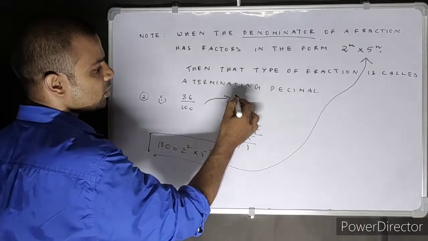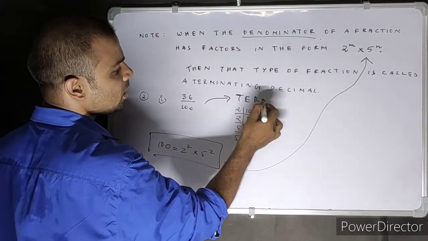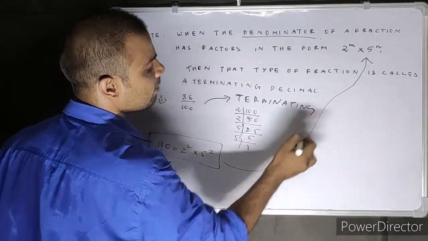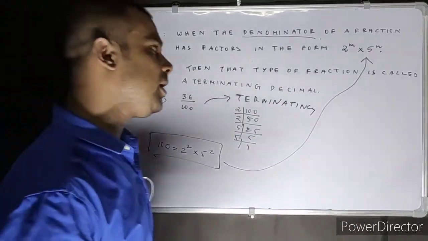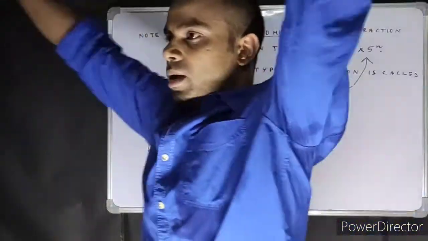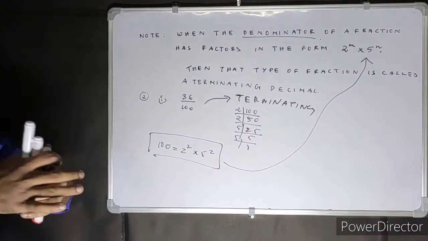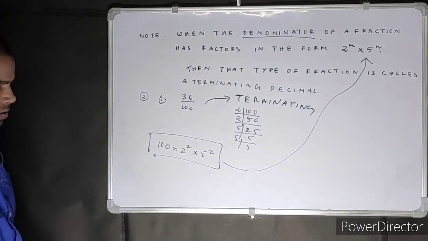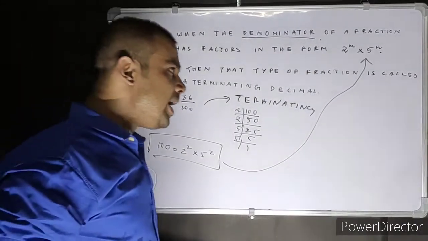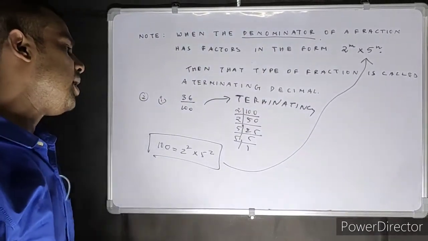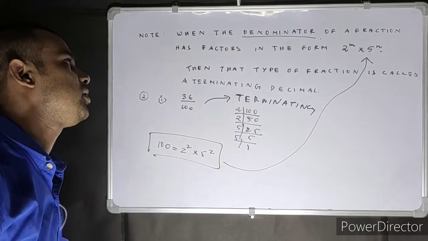This fraction is terminating decimal, students. Understand what I'm trying to say. So if we can write the factors in this way, then it is a terminating decimal. And if we cannot write the factors in this way, then it is not a terminating decimal.